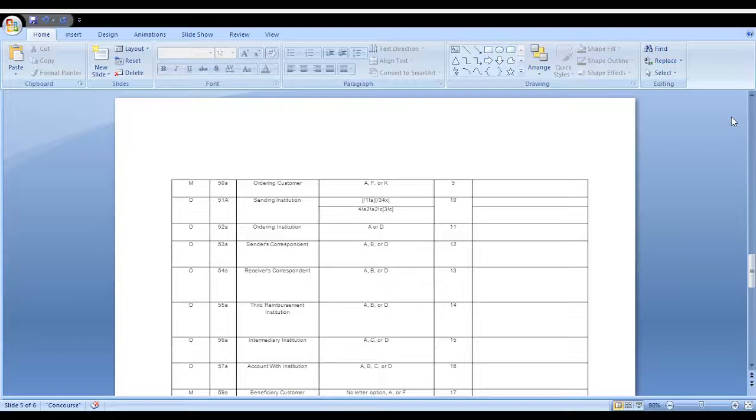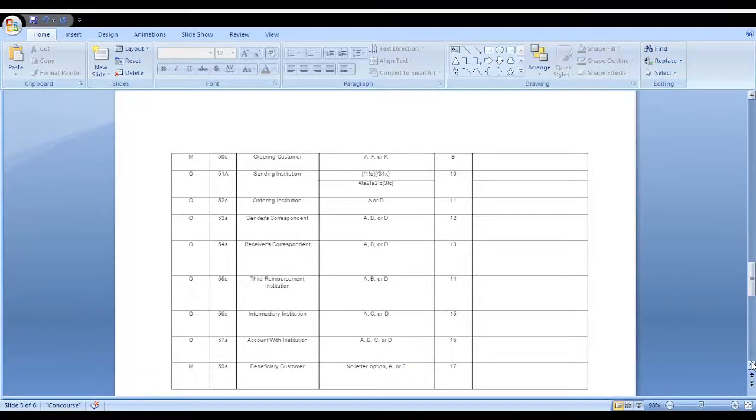Next, as already explained, the ordering customer is the one who initiated the transaction. That person is called the ordering customer. Then sending institution, ordering institution, sender correspondent bank, receiver correspondent bank, third reimbursement institution, intermediate institution, account with institution, beneficiary customer. All the field details are provided in this PPT sheet. I already explained all the field details in the indirect transaction flow.